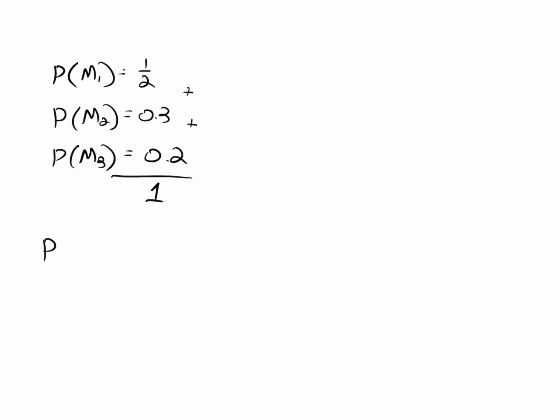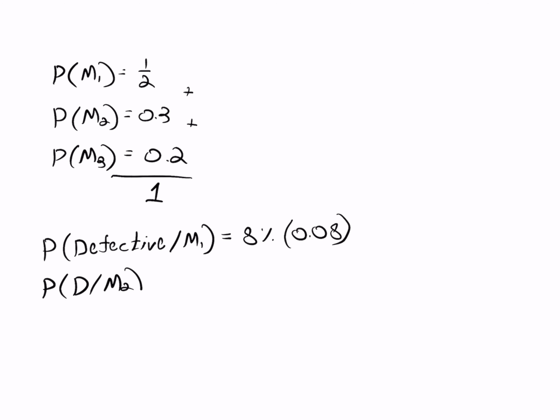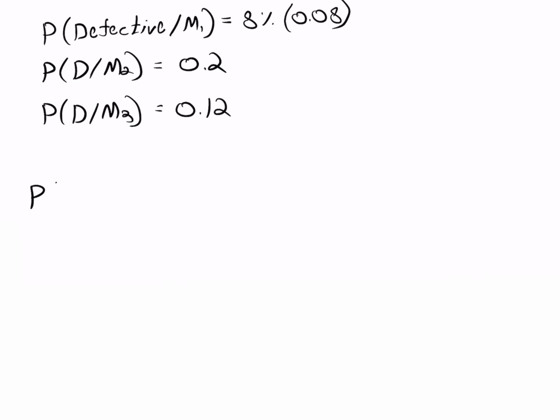What are the conditional probabilities? What is the probability that a part is defective given it came from machine 1? According to the question, it is 8%, or 0.08. And P of defective given M2 is 0.2, or 20%. And P of defective given M3 is 0.12. The question is, let's say that an event D is that a randomly selected part is defective. What is the probability of D?